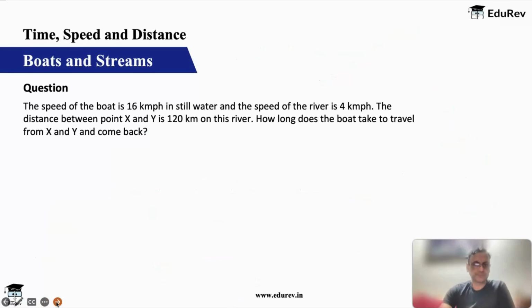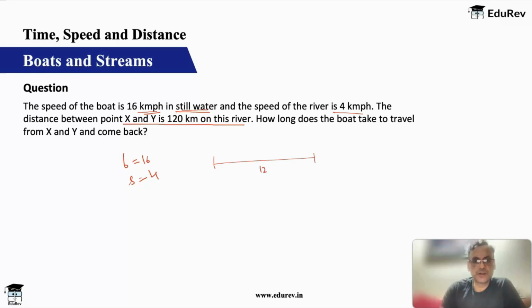First question. The speed of a boat is 16 kilometers per hour in still water. This still water is important. That means it's the actual speed of the boat in case the river is not flowing. So b is equal to 16. Speed of the stream is given to us as 4. Everything is in kmph. The distance between point x and y is 120 kilometers. How long does the boat take to travel from x to y and come back?